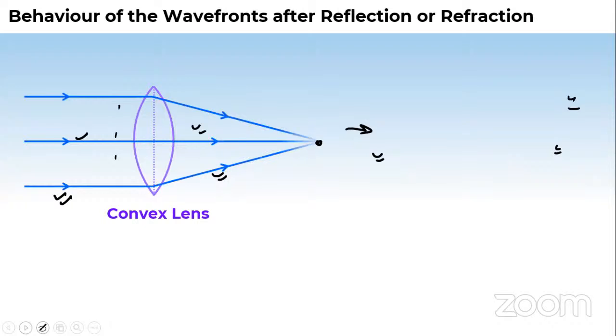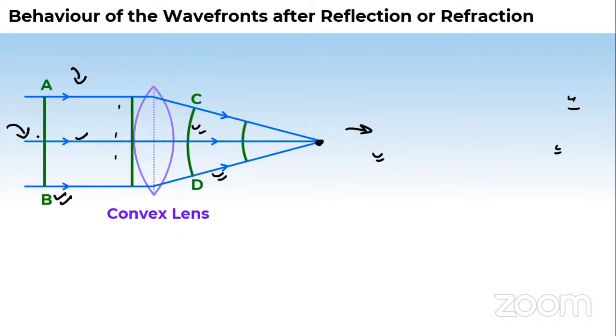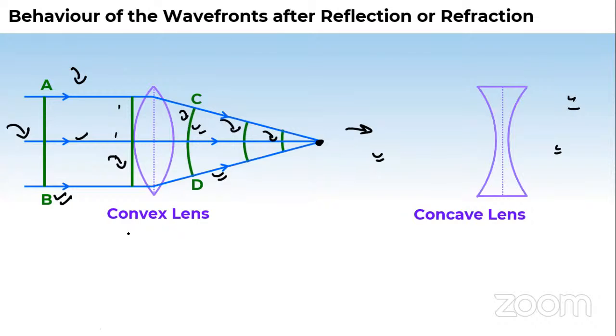After this is the case of lenses. So in the lens, what happens? In lens, we know already that in the ray picture, parallel rays passing through the lens will meet at a point on the right-hand side. So the wavefront picture will be this. This is the AB wavefront. When it passes through this convex lens, on the other side this is the wavefront picture. Now this is a biconvex lens. This is a biconcave lens.